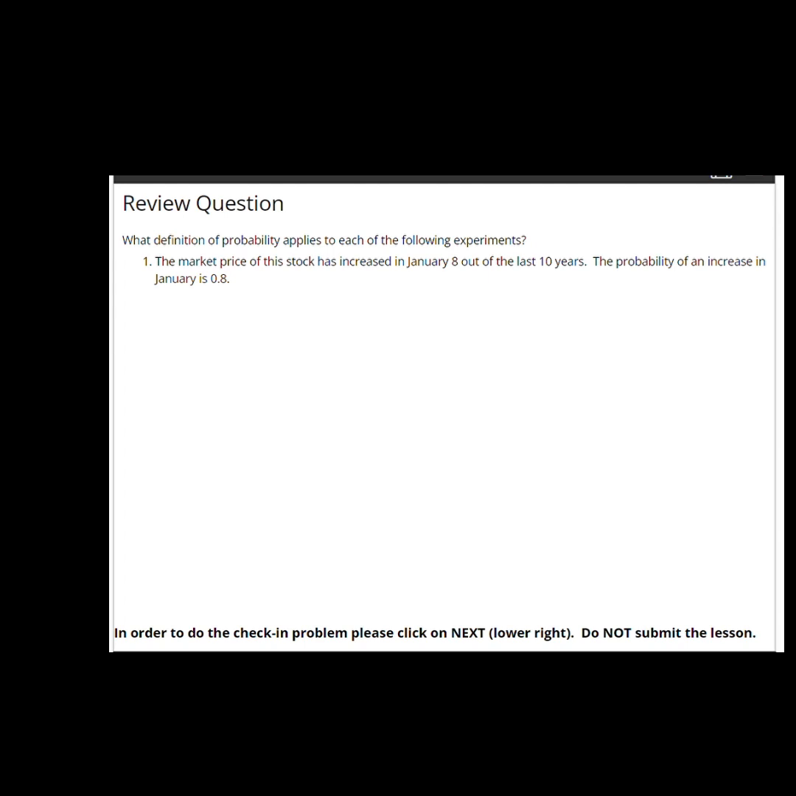Evidently, this is closest to the frequency definition of probability, where we define probability as the long-run frequency of an event. We can hardly say that 8 out of 10 years constitutes a long-run frequency. It's a relatively small sample, of course. And one could also argue that each of the last 10 years is not a simple replication of the same experiment. But nevertheless, this is closest to the frequency definition.